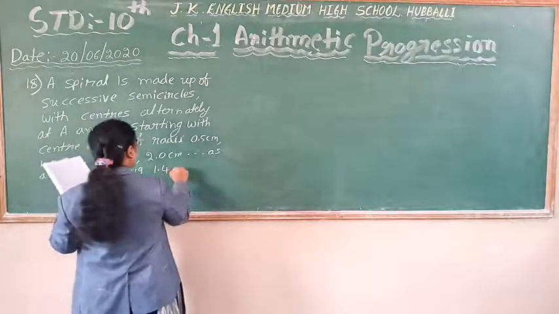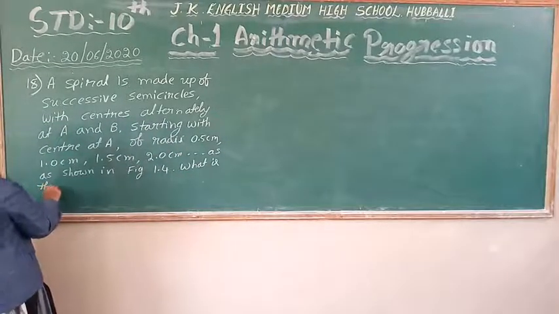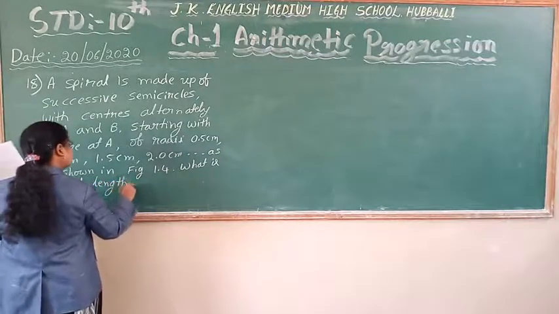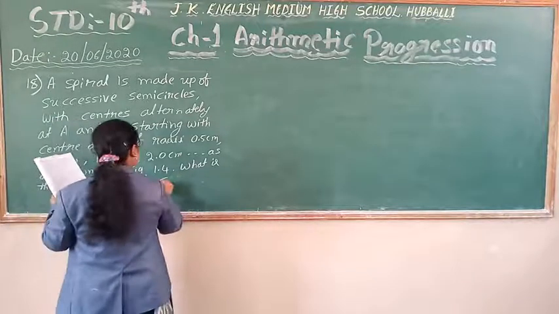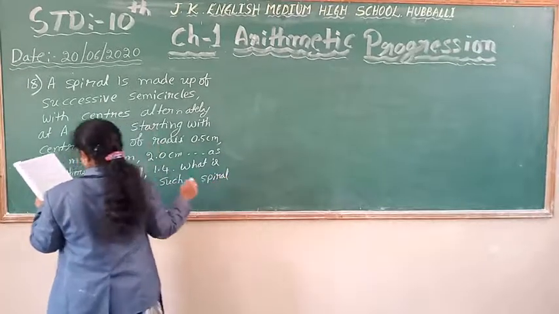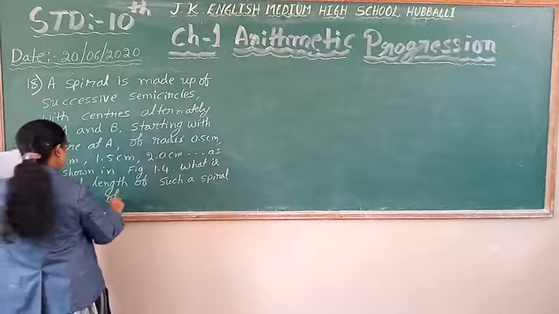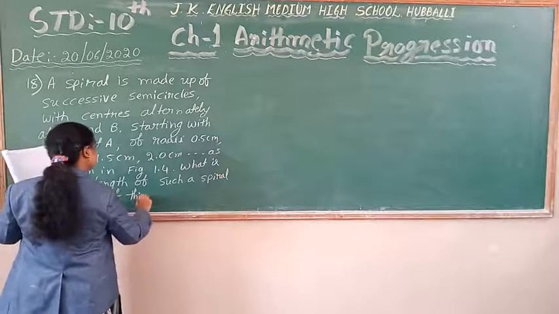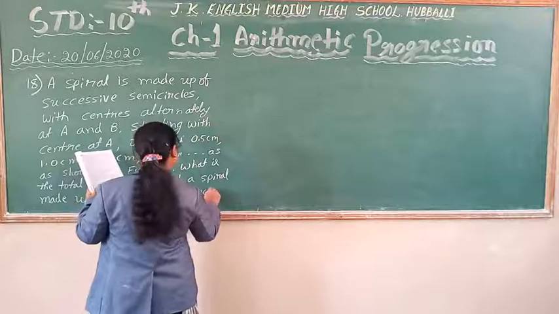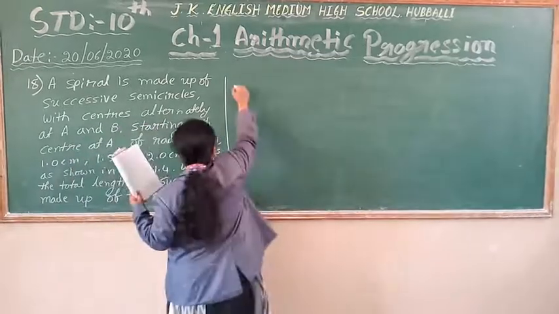What is the total length of such a spiral made up of 13 consecutive semicircles?